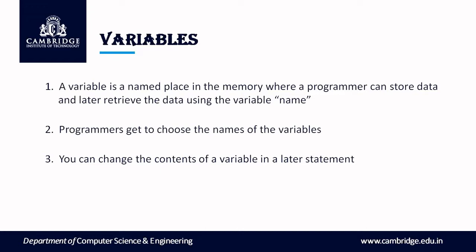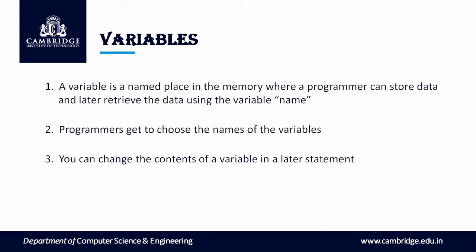Now next, what is a variable? Variables are one of the most powerful features of any programming language, with the ability to manipulate values. A variable is a name that refers to a value. It is a name placed in the memory where a programmer can store data and later retrieve it and use it in the program.